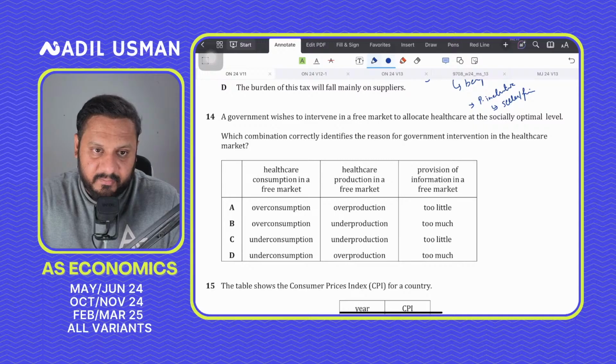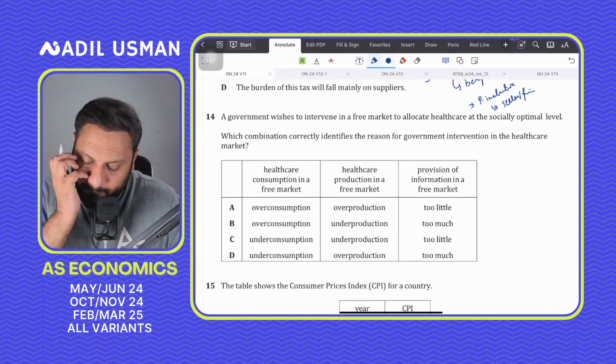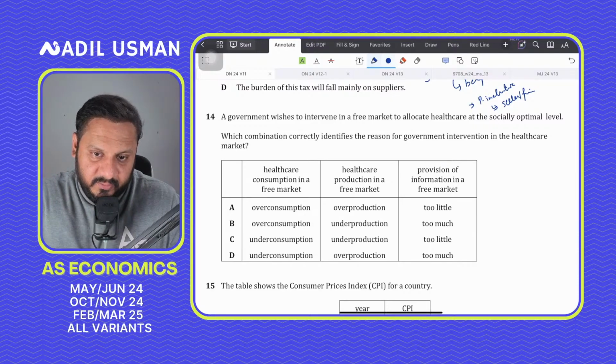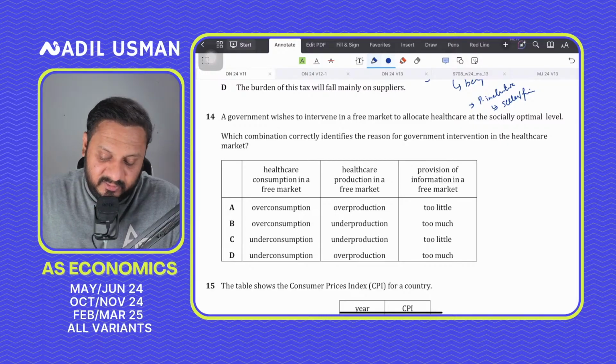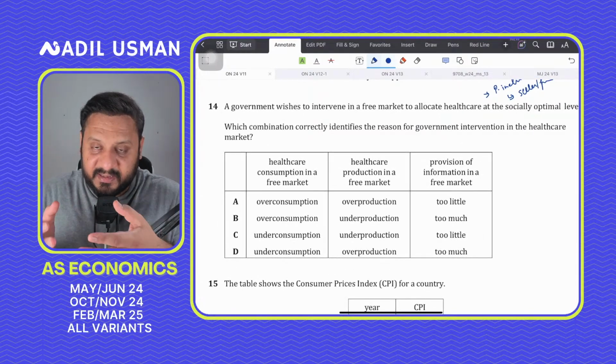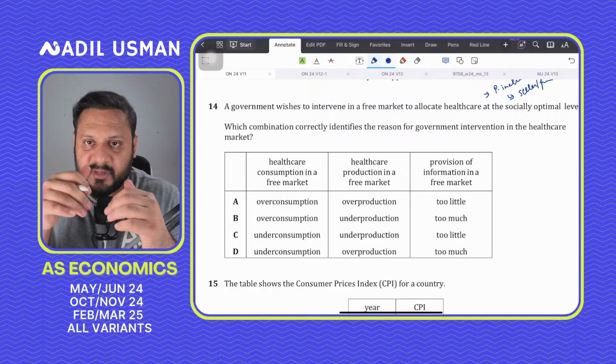to allocate healthcare at the socially optimum level. So yes, there definitely is a market failure here. Which combination correctly identifies the reason for government intervention? अब इस तरह के जो सवाल होते हैं ना, for questions like question number 14, which says which combination correctly identifies, it means that all three must be present.